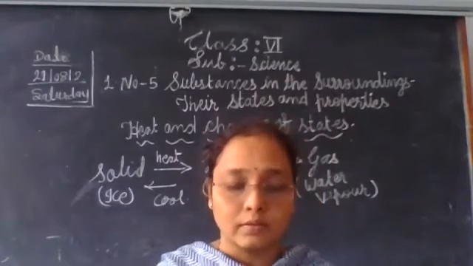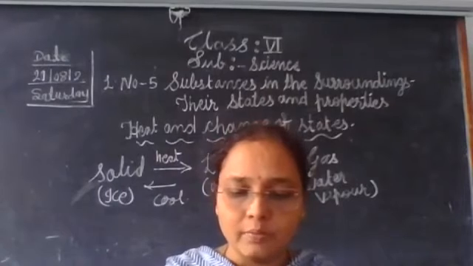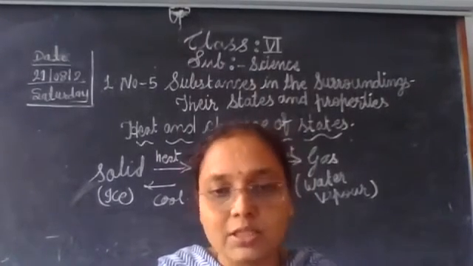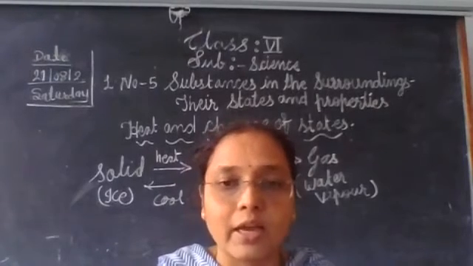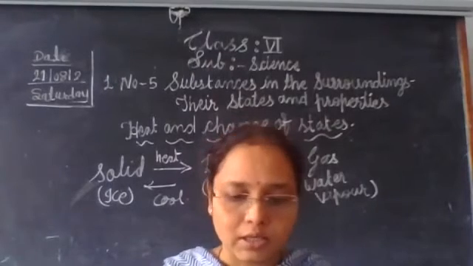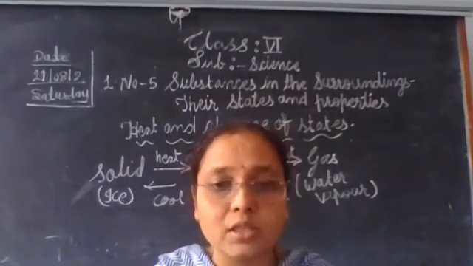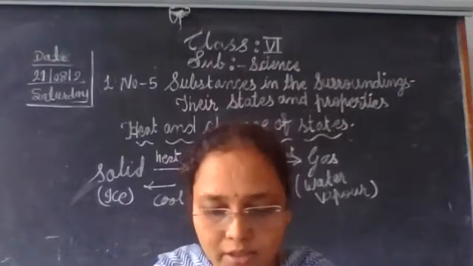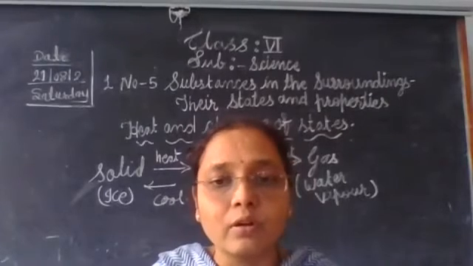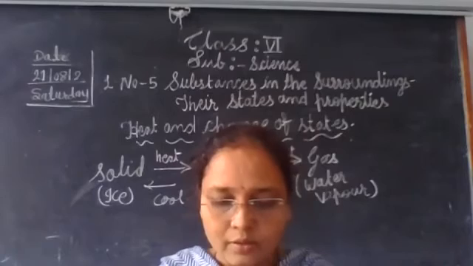Then a specific amount of heat must be gained or lost before the state of a substance can change. The change in the physical state is determined by how hot the substance becomes on gaining heat, or how cold the substance becomes on losing heat.